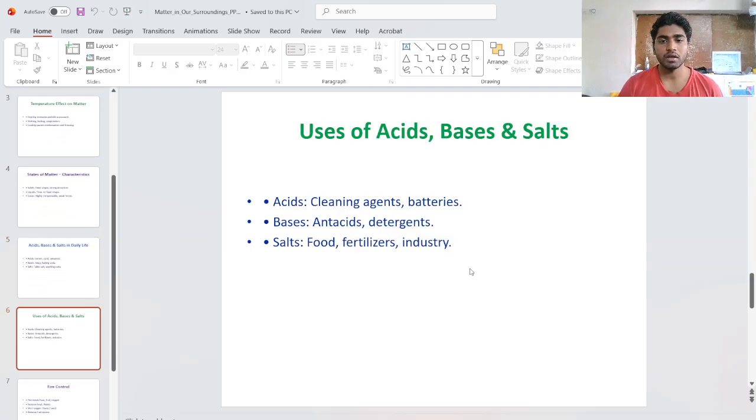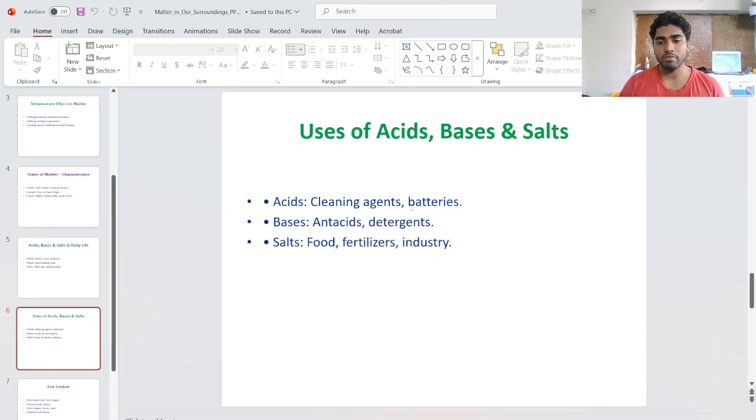Okay. Then uses of acids, bases and salts. Do you know that fruits and vegetables have acids, and contain only a small amount of bases? Apart from this, chemically, acids are used in cleaning agents and batteries. For cleaning agents, for example bleaching powder or hydrogen peroxide used as nail cleaner, are some examples.